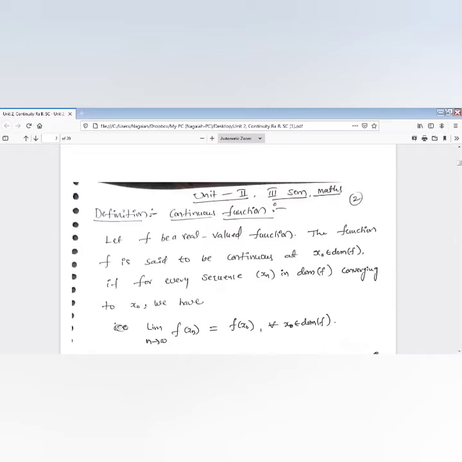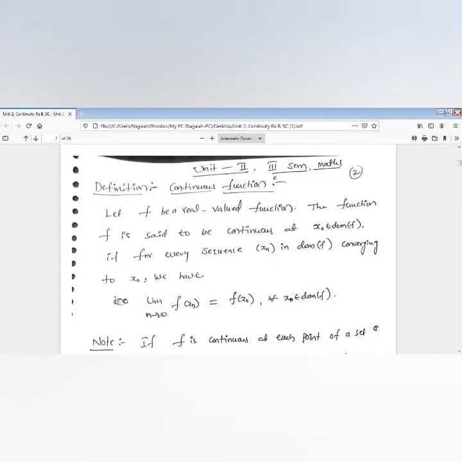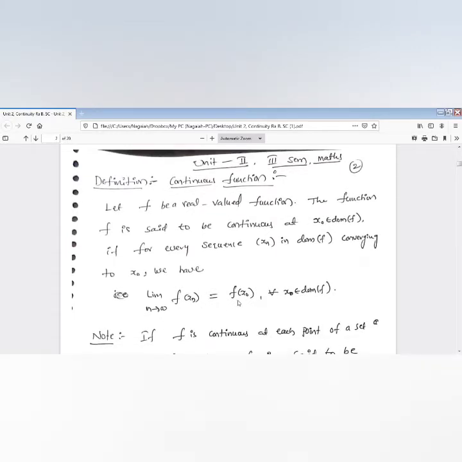Let f be a real valued function. The function f is said to be continuous at x naught, which belongs to the domain of f, if for every sequence xn in the domain of f converging to the point x naught, then the limit as n tends to infinity of f of xn is equal to f of x naught.